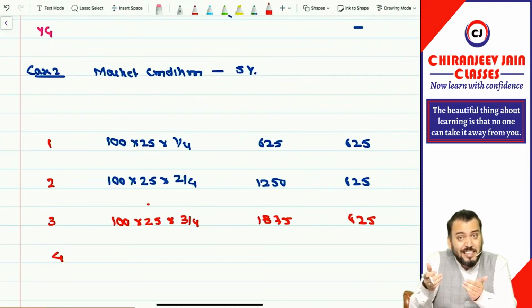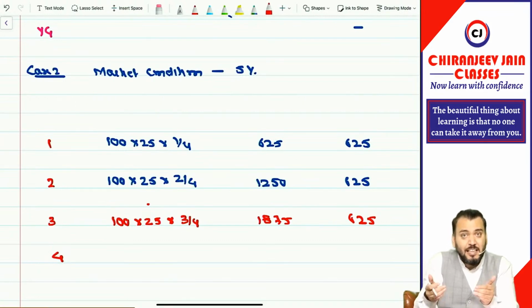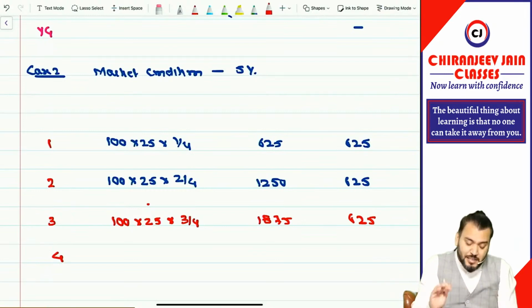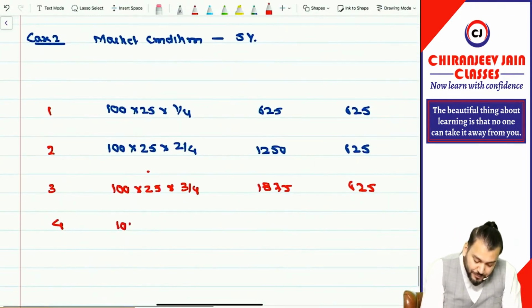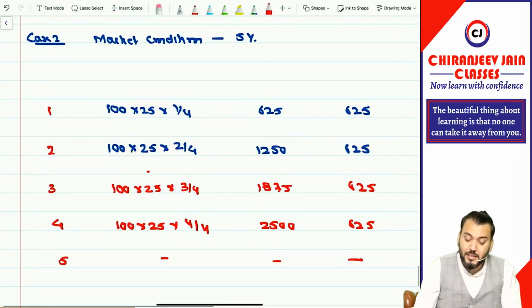If the employee has been retained for 4 years, the entity has received all the benefit, so all the expense will be recognized in year 4 only. Therefore we'll do 100 into 25 into 4 by 4, which is 2500, so the year 4 expense will be 625, and for year 5 no expense will be recognized.